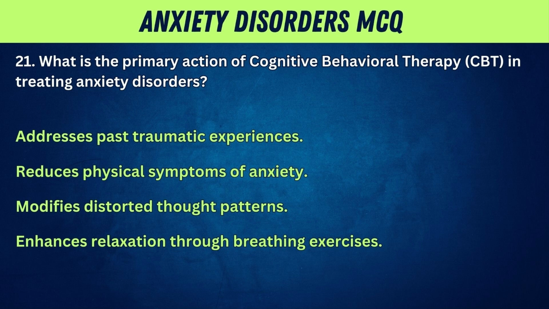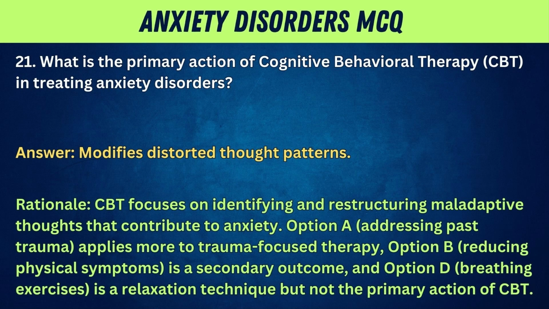21. What is the primary action of cognitive behavioral therapy, CBT, in treating anxiety disorders? A, addresses past traumatic experiences. B, reduces physical symptoms of anxiety. C, modifies distorted thought patterns. D, enhances relaxation through breathing exercises. Answer: modifies distorted thought patterns.